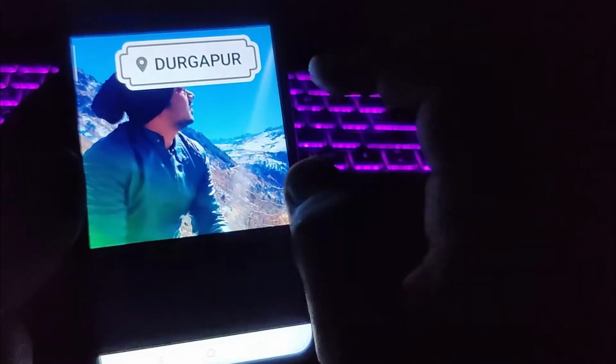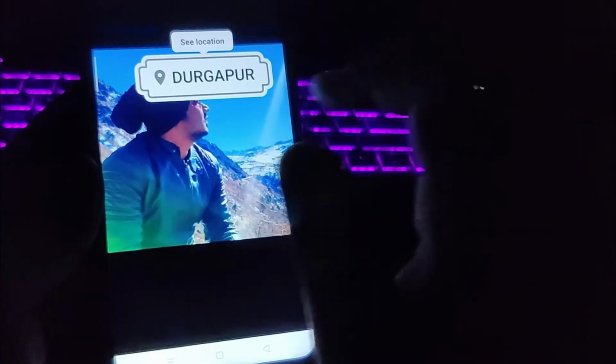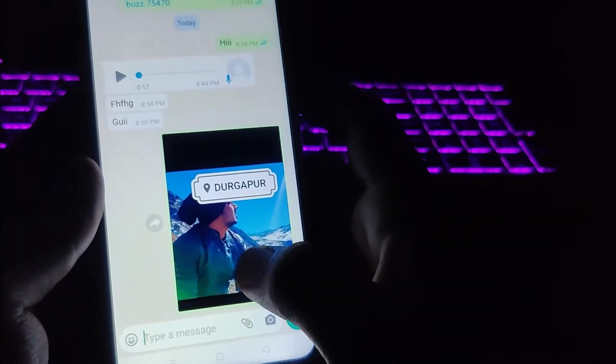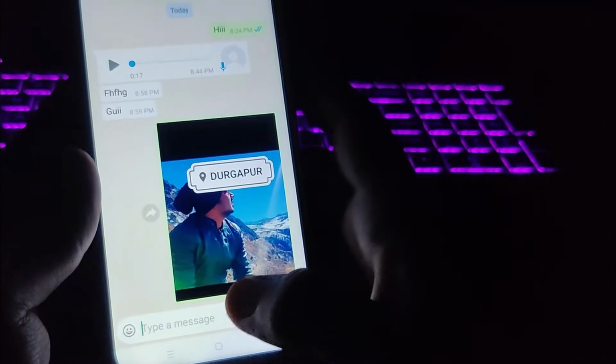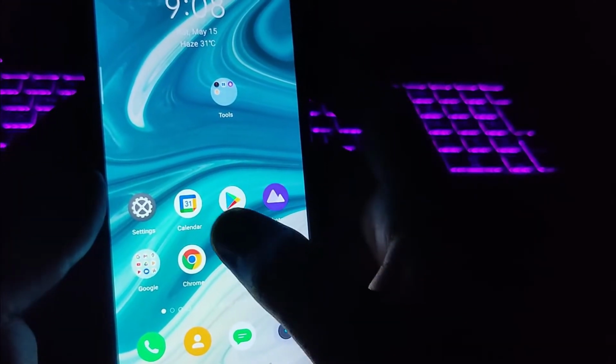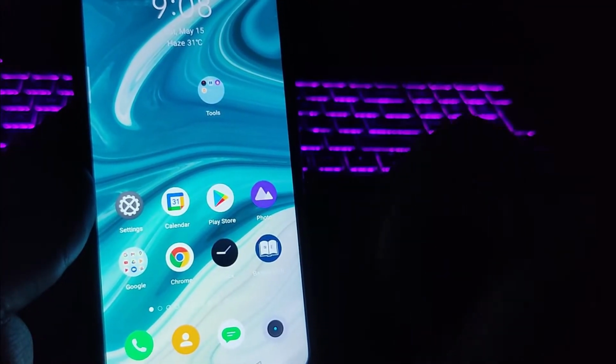So what will happen when your friend will click on this, he can just easily see your location in the maps, right? So guys, go ahead and just try this trick to impress your friends or to help them in sharing your location, right? Now time to show you the last trick in our top 5 amazing WhatsApp tricks.